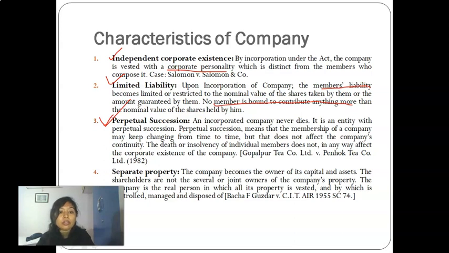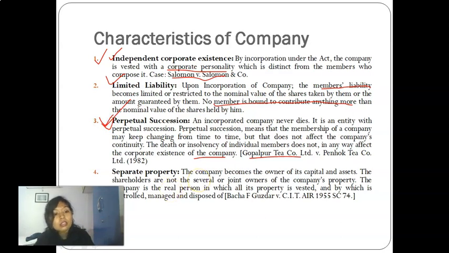The death or insolvency of an individual member does not in any way affect the corporate existence of the company. Now, in the above first point, the case was Salomon v. Salomon, in which separate legal existence was laid down. And in the case of Gopalpur Tea Company, they had talked about perpetual succession.